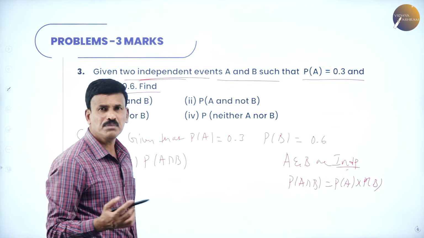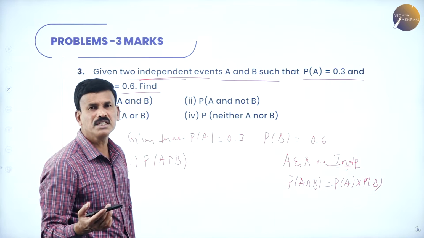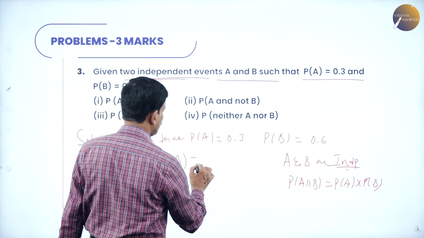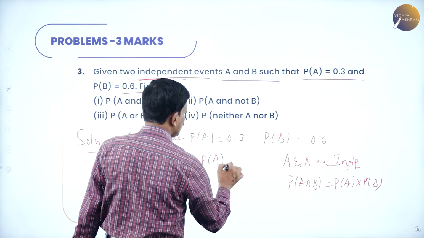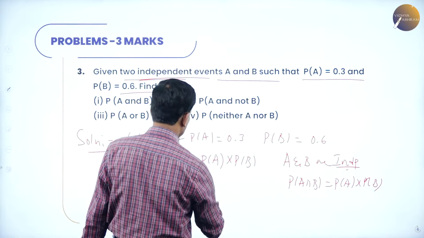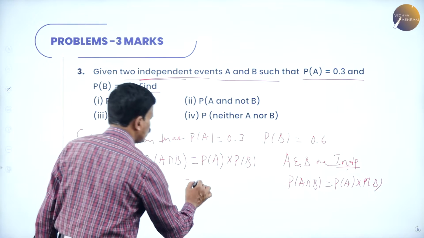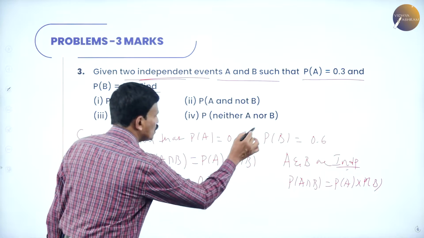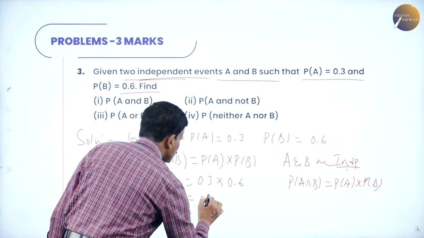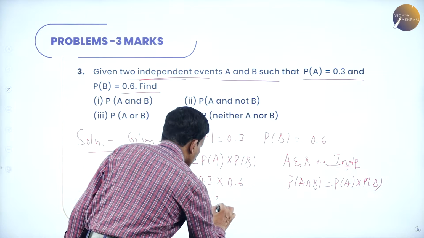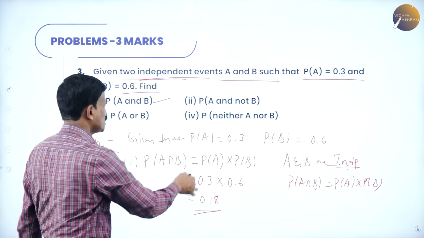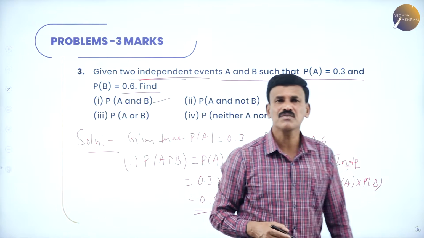Since A and B are independent events, we know that for independent events, probability of A intersection B is equal to probability of A into probability of B. What is probability of A? 0.3. What is probability of B? 0.6. So, this is equal to 0.18. So, the probability of A and B is 0.18. That is the first part.